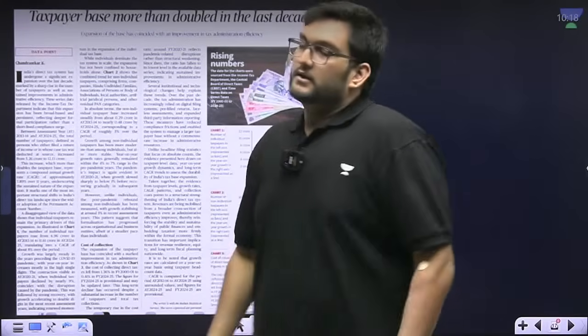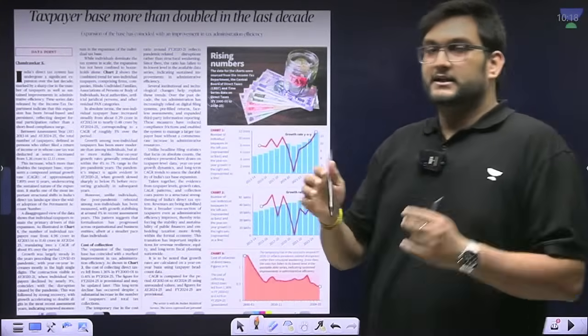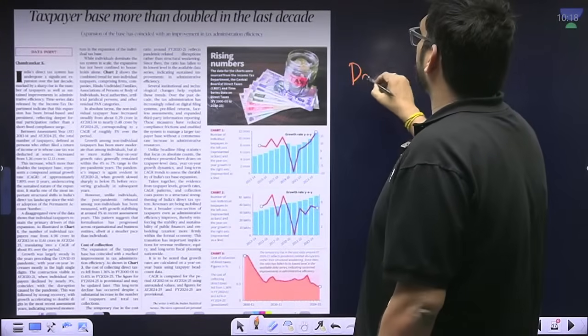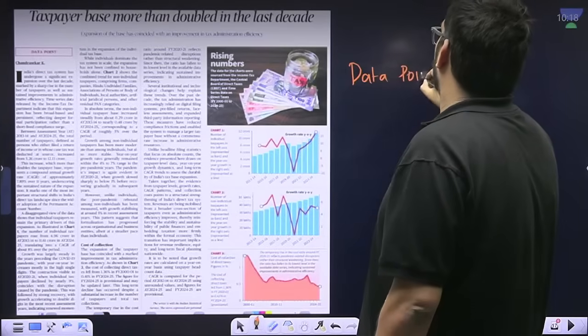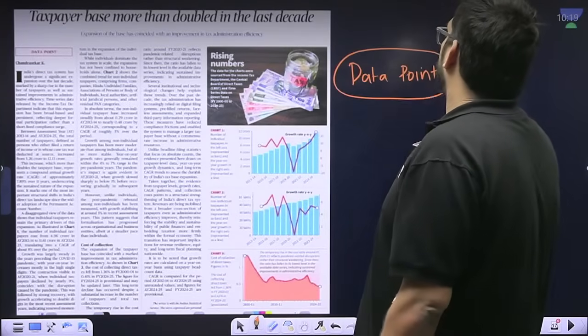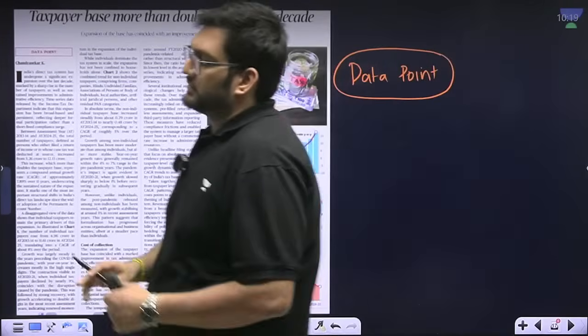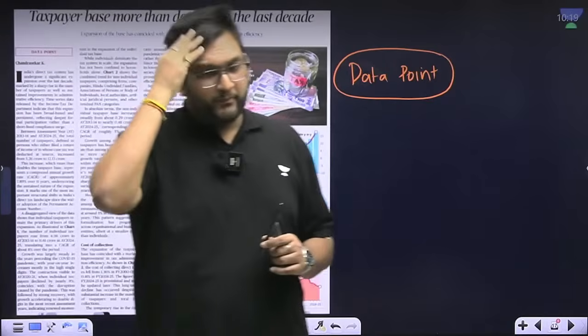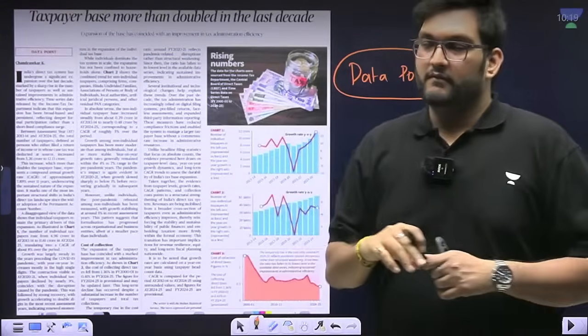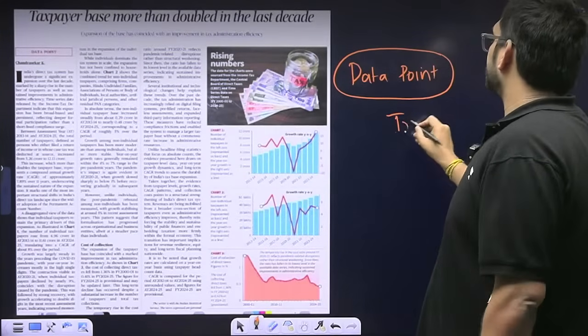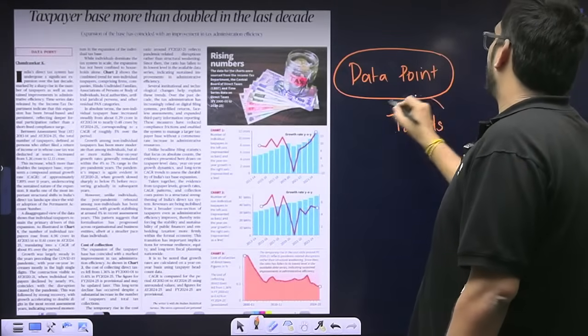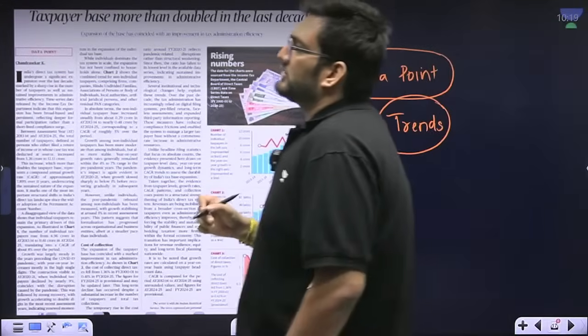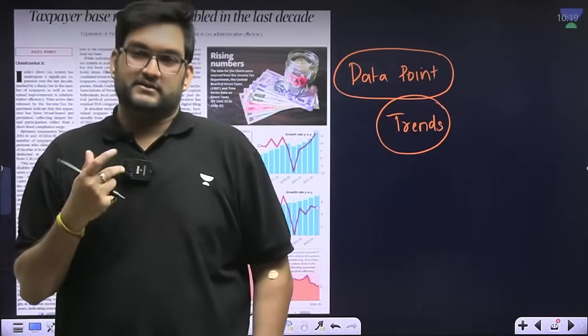Now, the next article deals with data point. Now, data point, a standard issue of the Hindu, generally points out to something interesting, because in UPSC, GS paper 3 and in prelims, in economics, you get the question on trends.